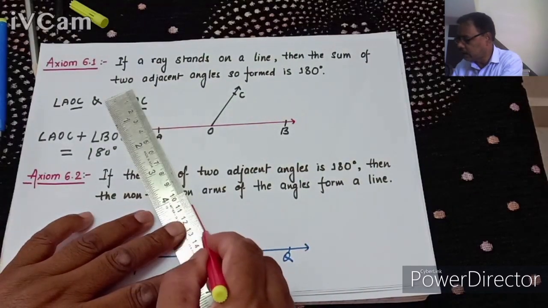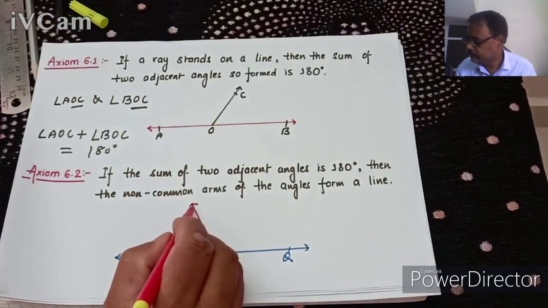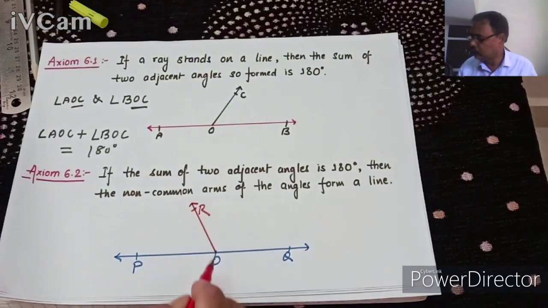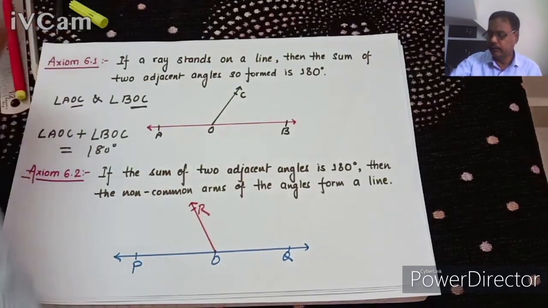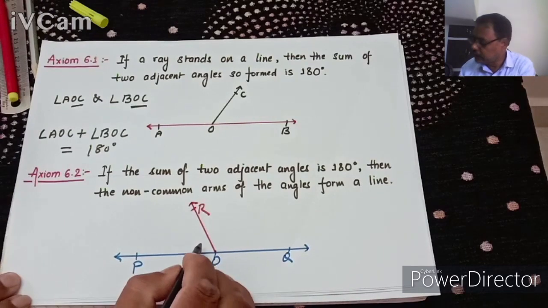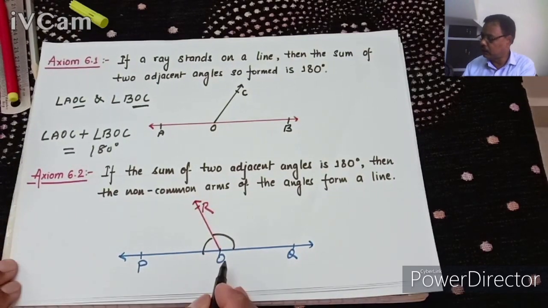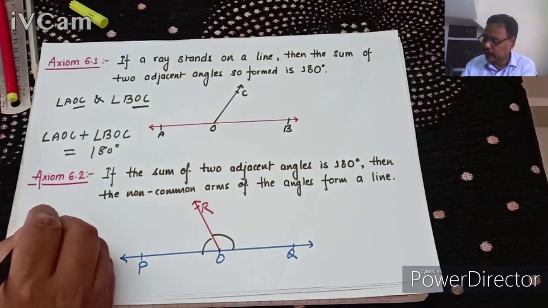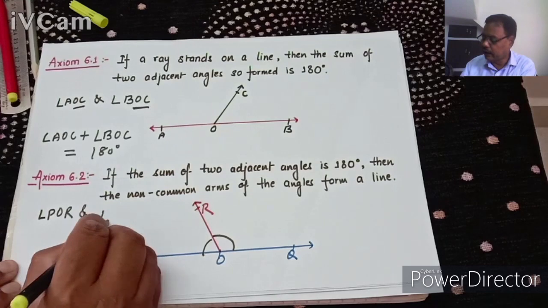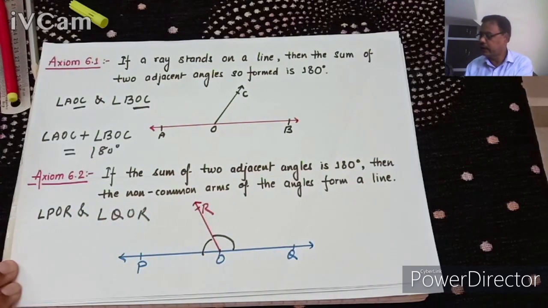Let us suppose a ray is standing on it, OR. OR is common arm. Understand? So these are the adjacent angles, means angle POR and angle QOR, they are adjacent angles.